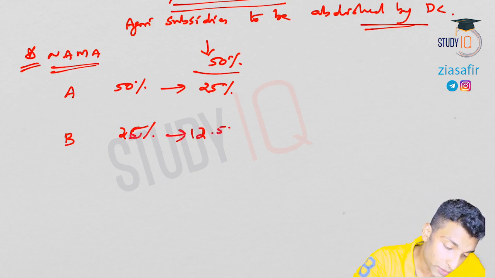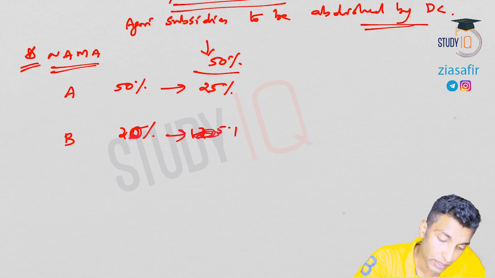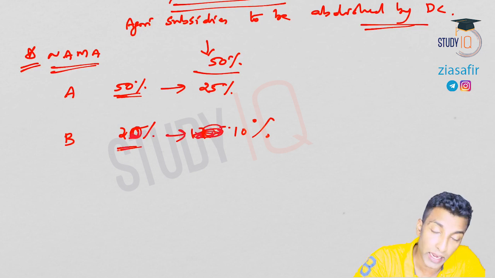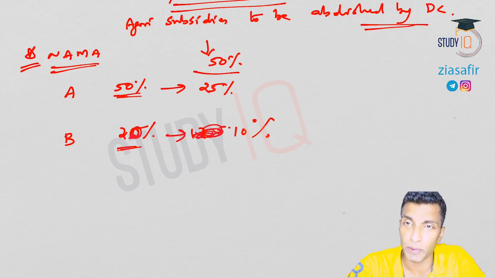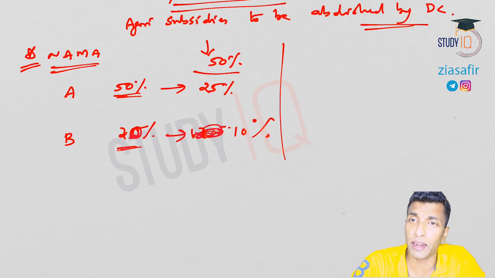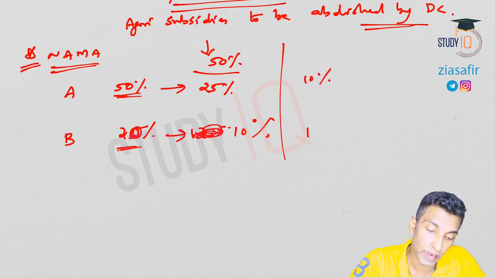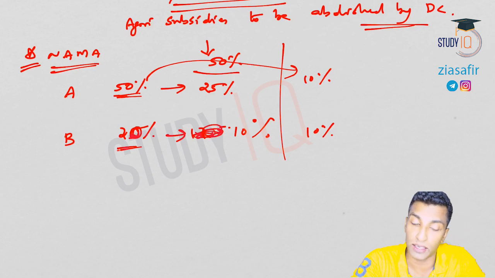Okay, or let's take it as 20%. Here it is 20%, so that will get easily. So this is going to be 10%. So this was 50, this was 20. So both will reduce by 50%. The second way in which you can reduce is both should be equal. Let's say we will say this will be 10, this will also be 10. So here from 50 to 10, 40 reduction is there. Here 20 to 10, small reduction is there.